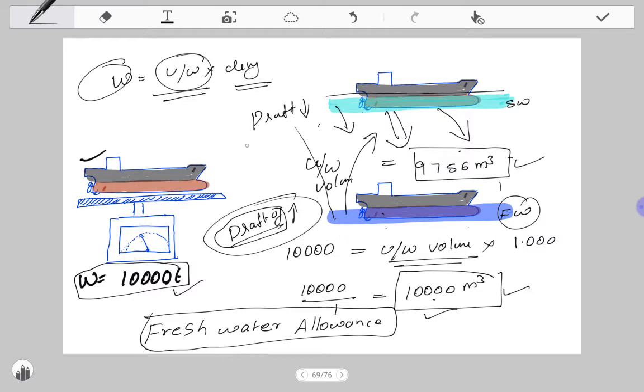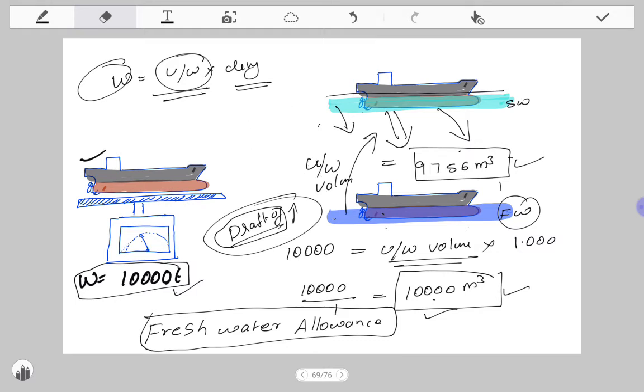Let's assume 5 meters is the draft in salt water, and when it comes to fresh water, the draft will increase to 5.5 meters. So if the vessel is loaded at 5.5, when it goes back to salt water, it will obviously rise and the draft becomes 5 meters. So this is a vice versa process.